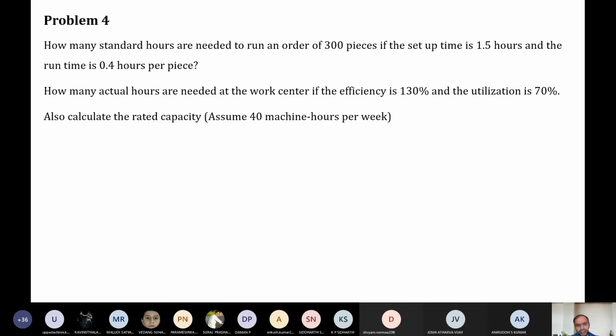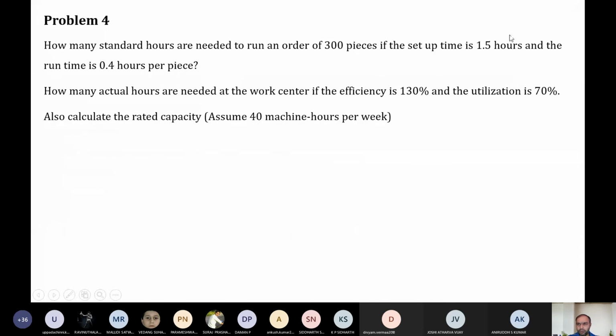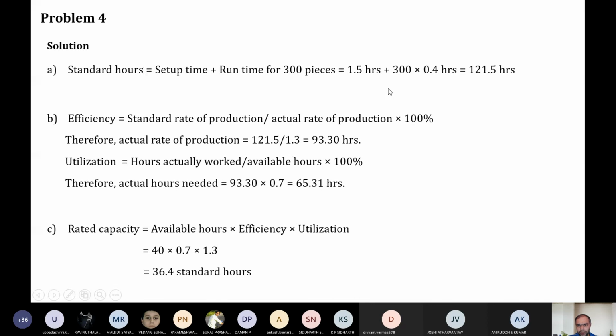We know the formula for rated capacity. We know the formula to calculate the actual hours also. What is standard hours? Standard hours is setup time plus running time for 300 pieces. The setup time is given as 1.5 hours. The number of pieces is 300, and it takes 0.4 hours to machine one workpiece.